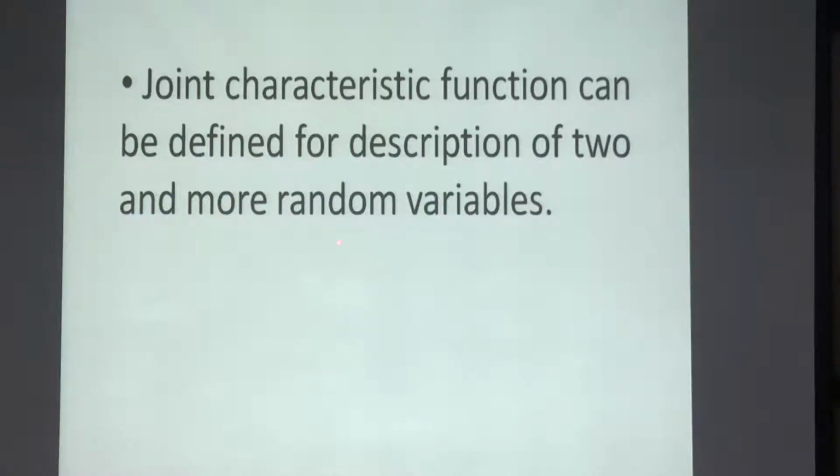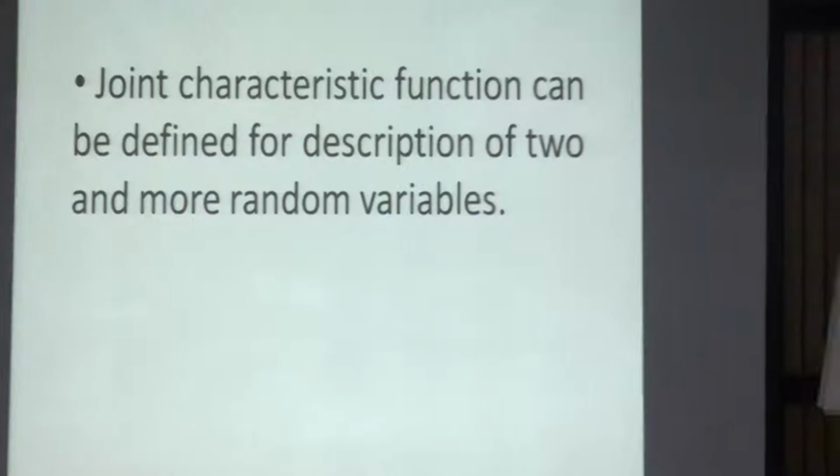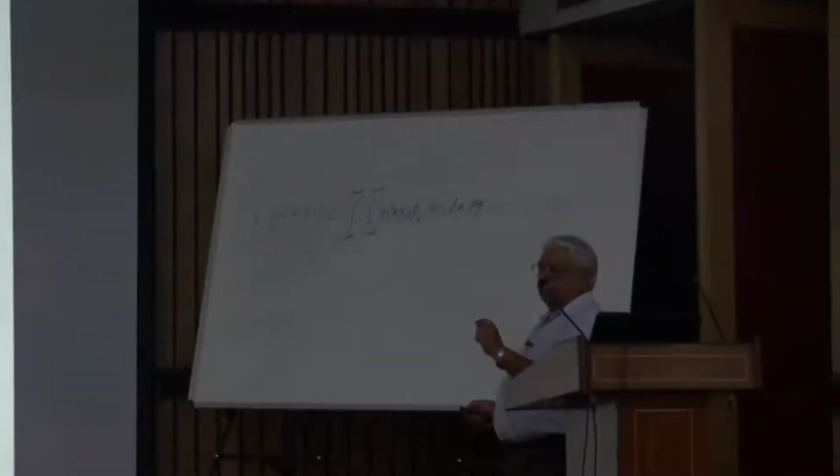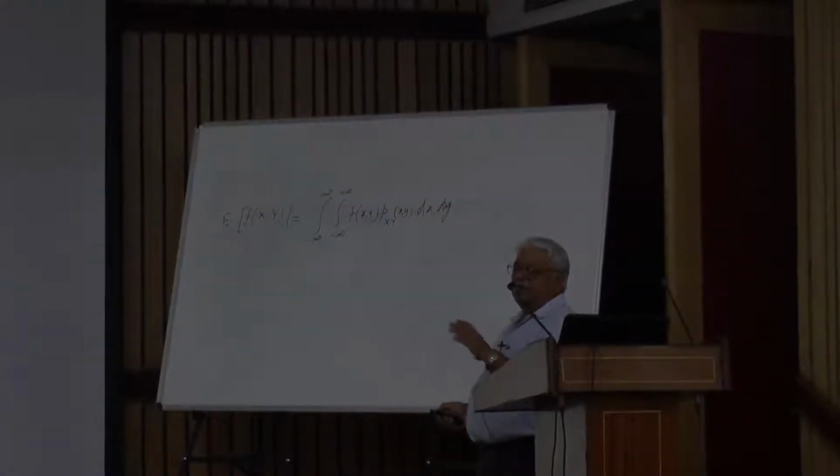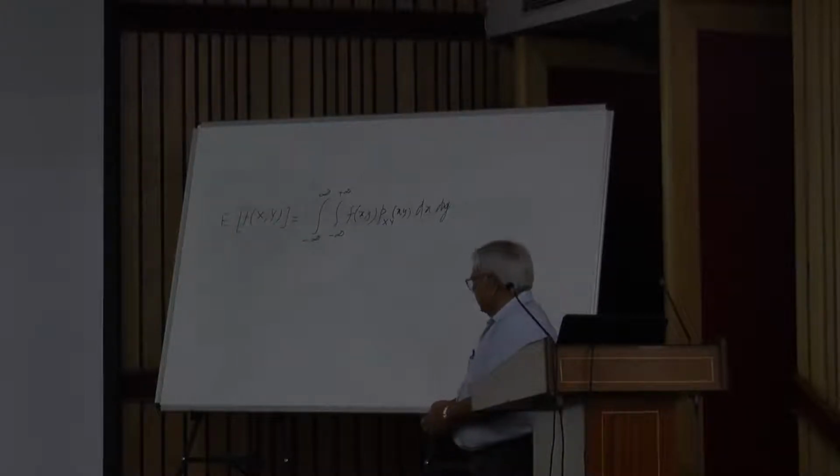Just like the other probability functions and the moments, the characteristic function can also be described for more than one random variable. Exactly in the same fashion, the characteristic function is the Fourier transform of the probability density function. So, for two random variables, we take the bivariate probability density function and then e to the power i theta 1 x plus theta 2 y and take its expectation.